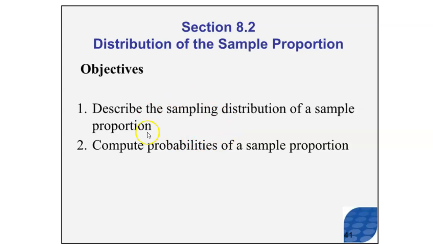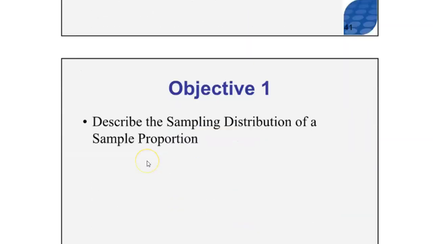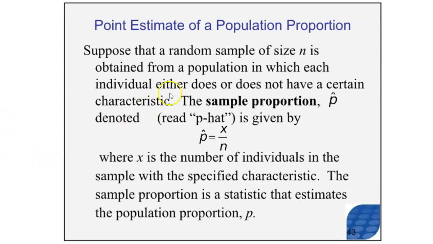It's the same thing with proportions. If we take a sample proportion, that proportion should be very similar to the population proportion. So, another spoiler, the sampling distribution of a sample proportion is going to act very similarly. It's going to be a normal distribution, and it's going to be centered around the actual population proportion. All right, let's take a look at it.